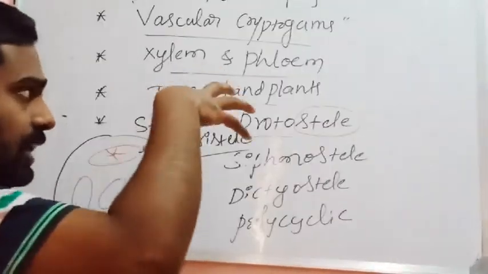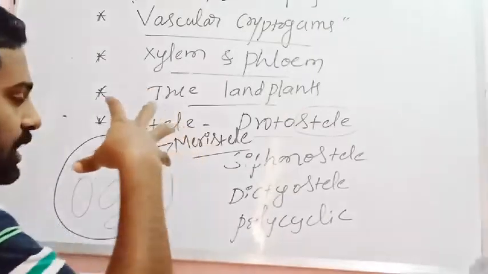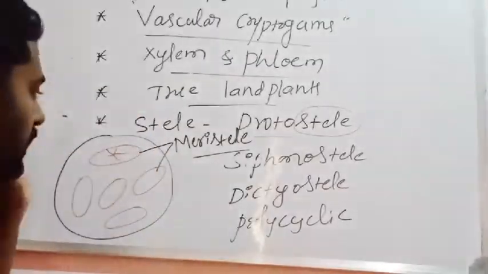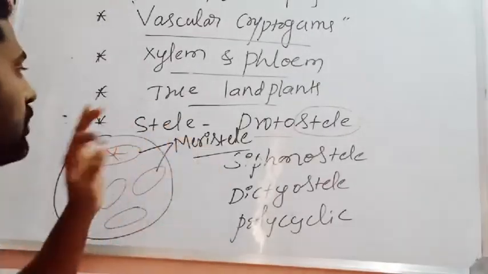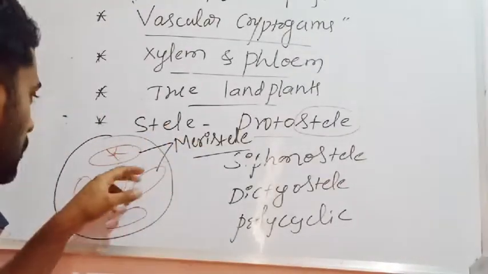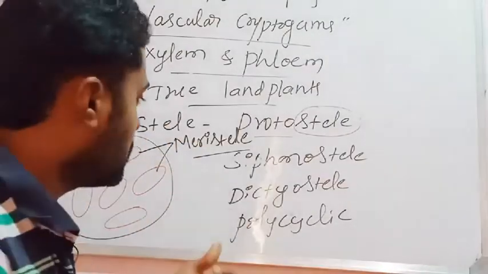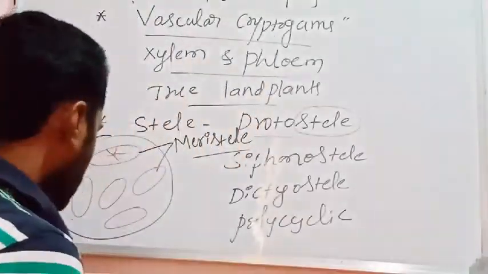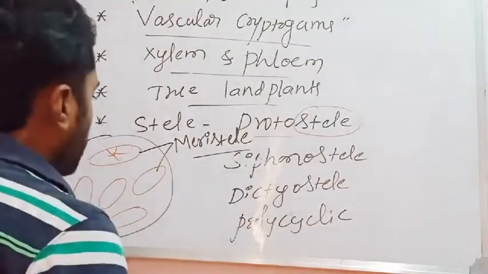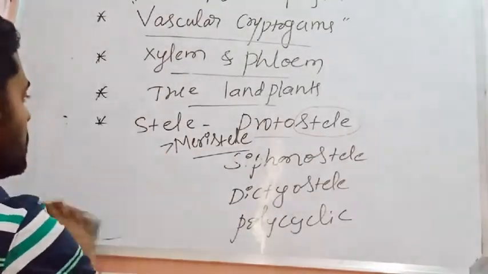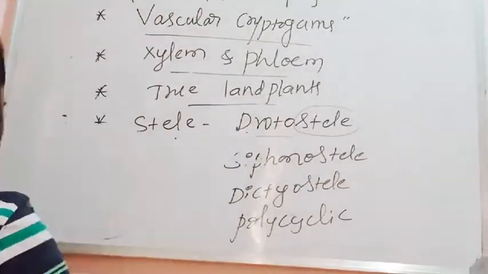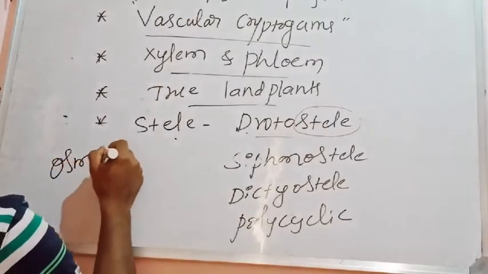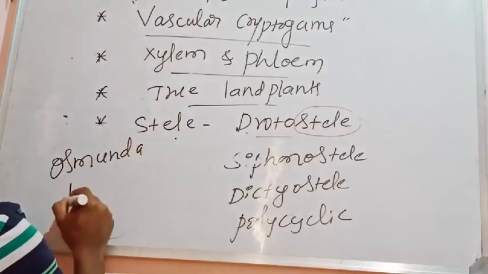That means there is no single exact central stele; the main central stele splits and converts into many smaller steles. Such a stele is said to be meristele. Those smaller steles are called meristeles, and that type of stele is called dictyostele. It can be seen in plants like Osmunda and Pteris.